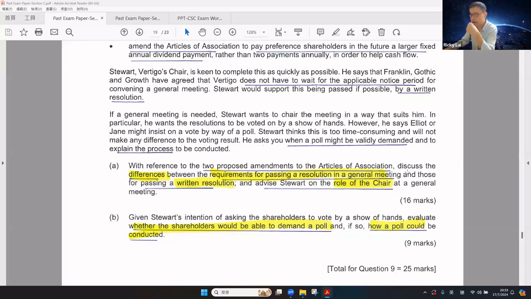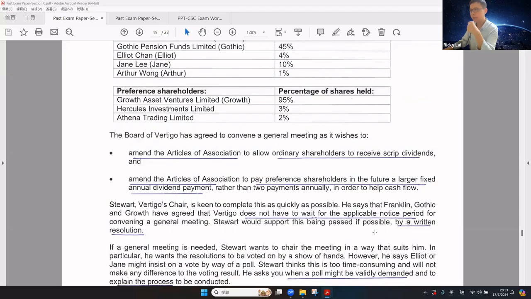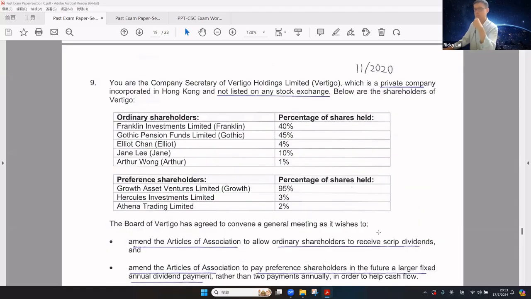Different intentions of asking the shareholders to vote by a show of hands, whether the shareholders could demand a poll, and how a poll could be conducted by Mark. So I expect you to write around, let's say, 1.5 pages. Now let's take a look at the question requirements. Please note that the company type is a private company, and interestingly, the question highlights that the company is not a listed company. So please do not provide any answer on the listing rules.